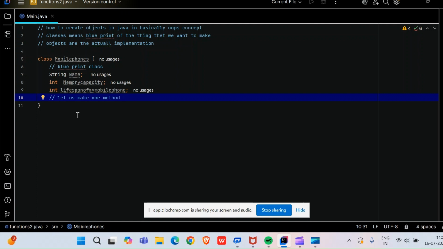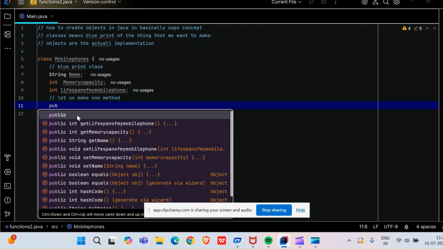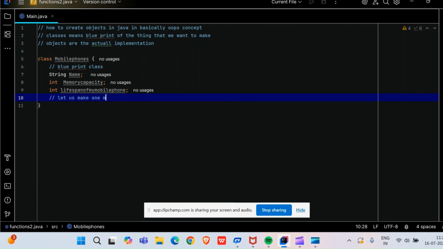Friends, let's say I am defining one method regarding what my mobile phone, this mobile phone with string name, int memory capacity, int lifespan, will perform. Regarding what my mobile phone will perform, let us define what it will perform.